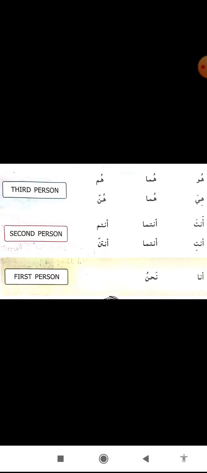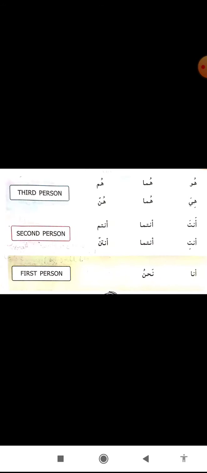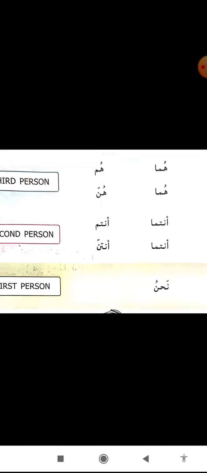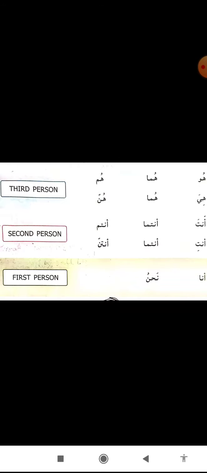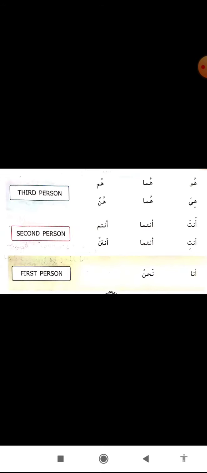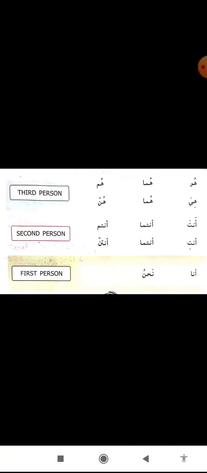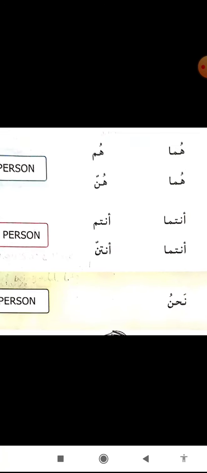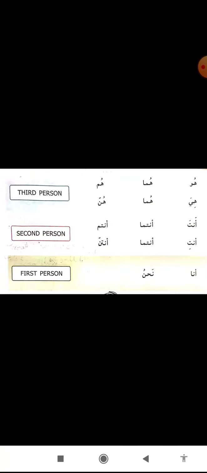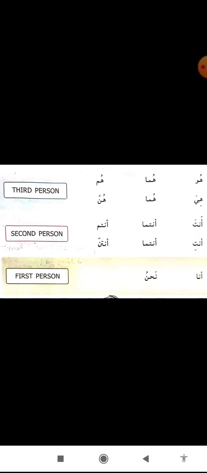Now some examples of detached pronouns. I will tell you the definition also: detached pronouns, zamir munfasila, are those pronouns which are able to be written without any other word's support. Okay dear, now some examples of detached pronouns. For example, the first one is huwa. So huwa mudarrisun, he is a teacher.